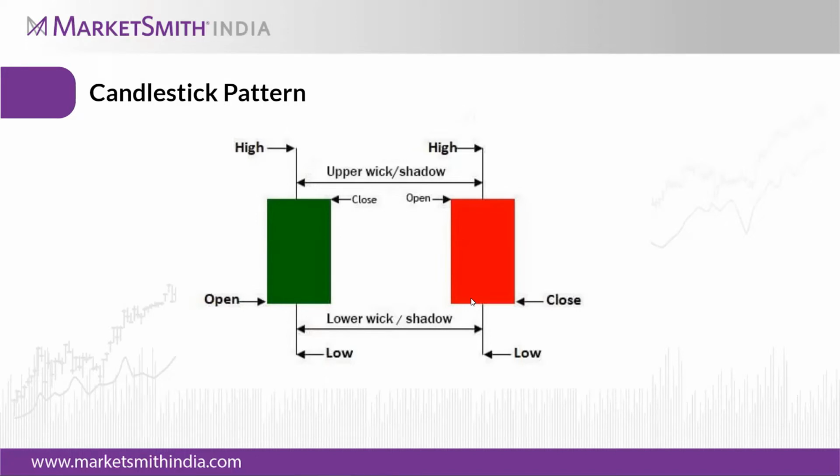So how to interpret this candle? If you see on the left hand side, you will see the green candle. It's a bullish candle. In this bullish candle, the particular day, week or month has opened at the low and closed at the high. Also, there is a wick at the top and the bottom. This is a range: the stock has moved to the high point of the day, for example, or it has moved till the day's low.